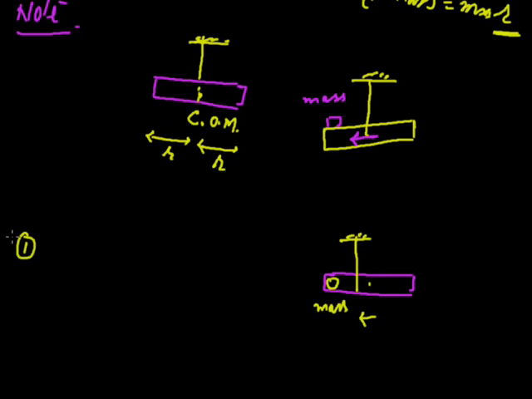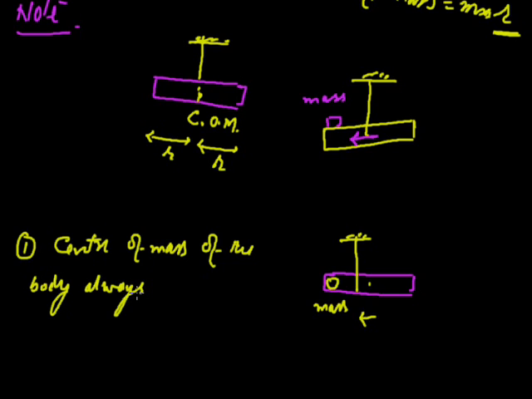So number 1: the center of mass of a body always shifts towards the heavier part, as in this case of the rod.